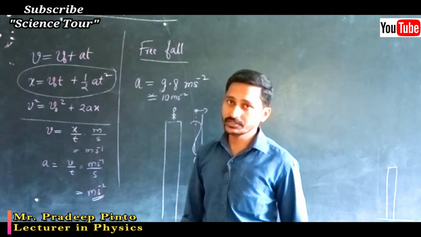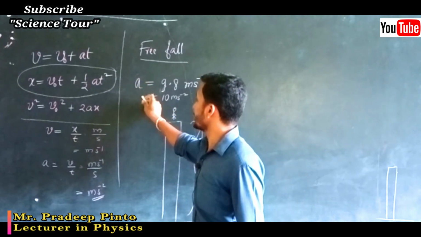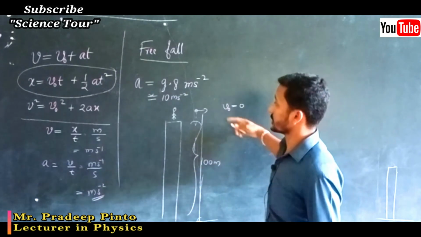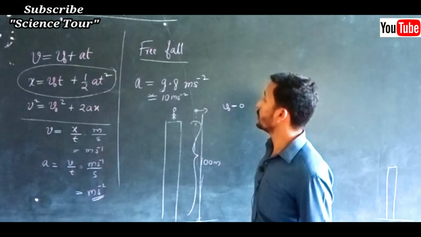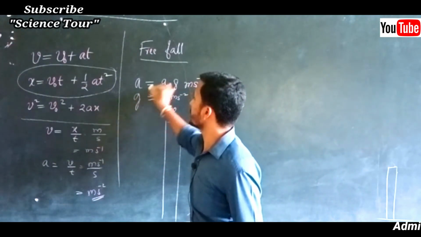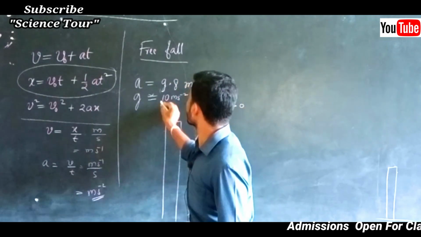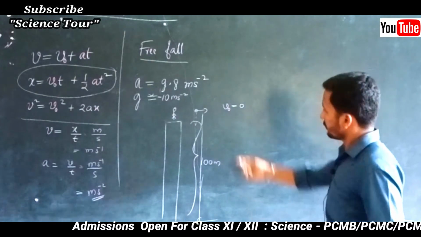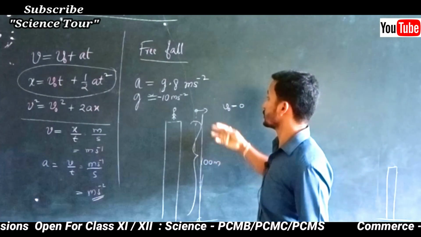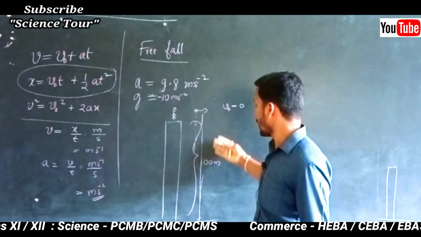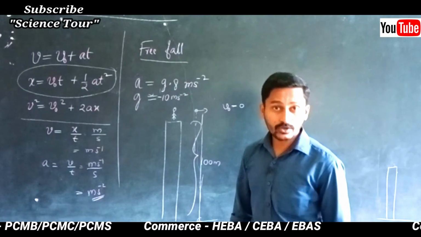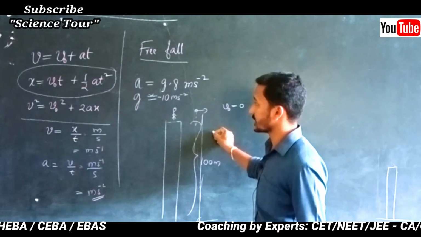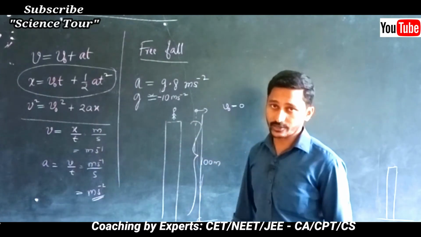We are going to write down 10 meter per second square, and since it is the acceleration in a free fall, that is, an object falling under gravity, we will write it as g. And we will write it as minus. Why is it minus? That we have to discuss later. Before that, I am going to discuss why it is 9.8 meter per second square and in what way it is going to move. First second, third second, fourth second, fifth second, you are going to start.